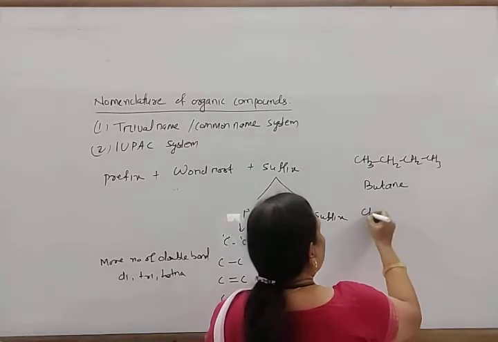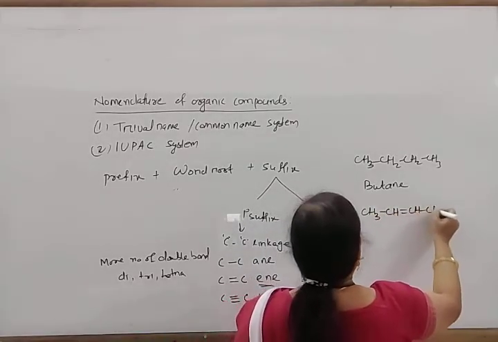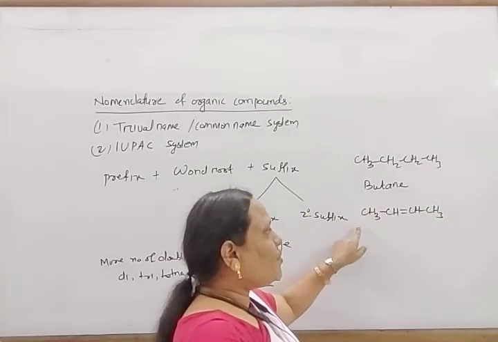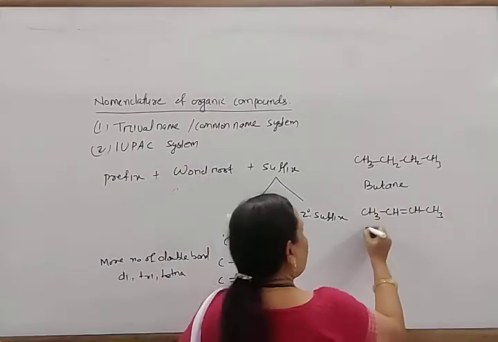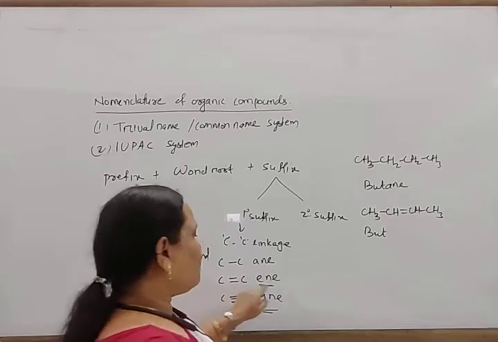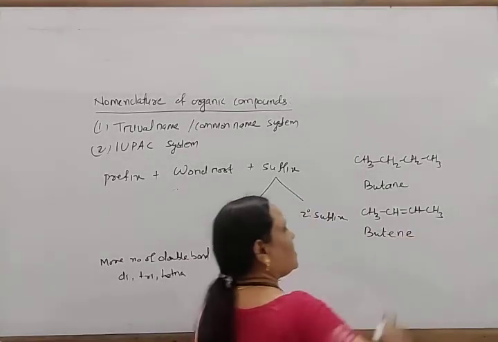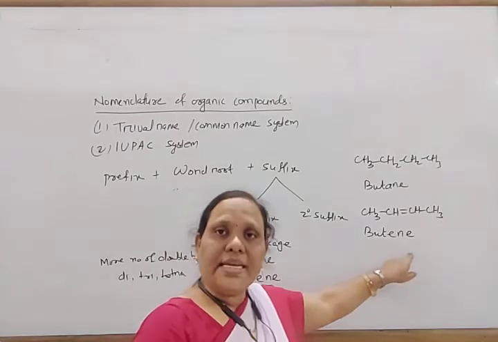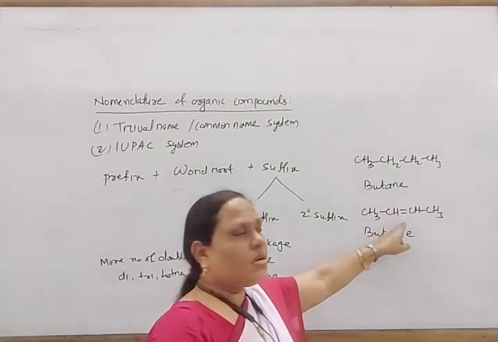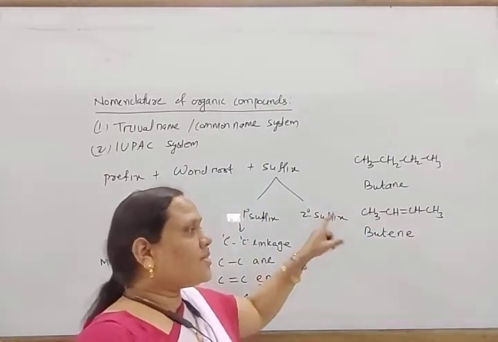But look here, if this is CH3, CH double bond CH, and CH3, there is one double bond present, 4 carbon atoms are there, the word root is but, and the double bond is ENE. So the primary suffix added here is ENE, butene. Here you also have to write the position of this double bond, which we will discuss later.